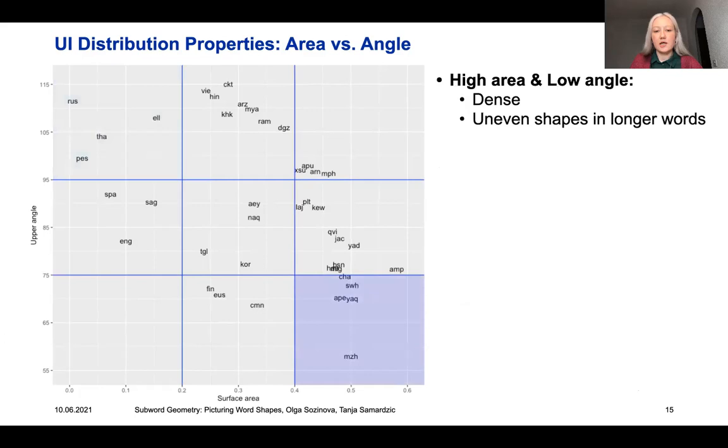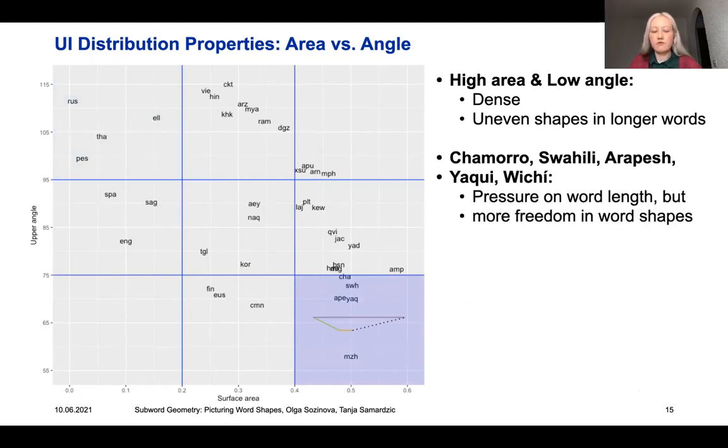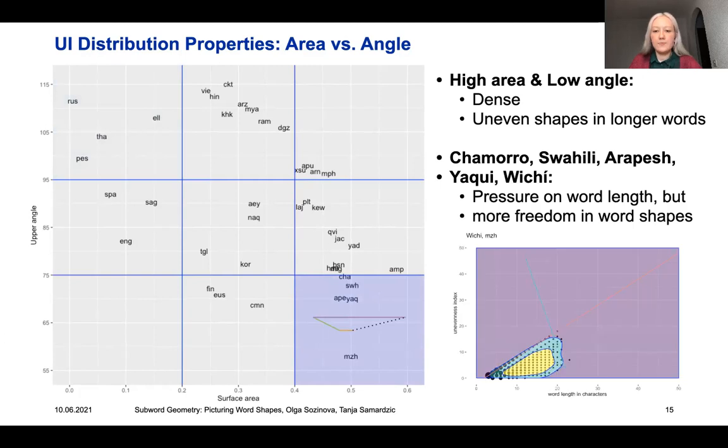Another extreme sector here is the high area low angle sector, and the index distribution here is characterized by being dense and by the preference for uneven shapes in longer words. There are 5 languages in this sector, and there seems to be a different pressure.